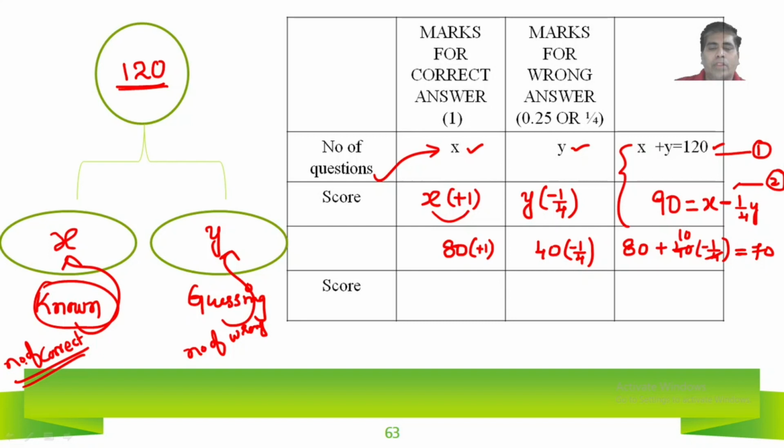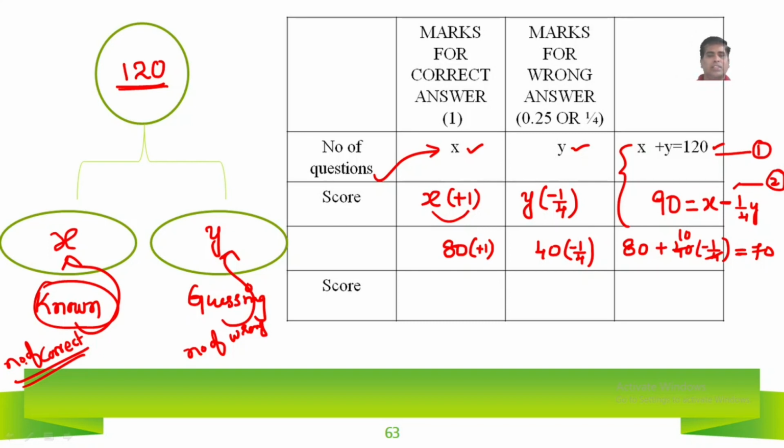Even though 80 known questions are there, his score is 70. Why? Because some questions are wrong. 40 questions are wrong. For each and every question we have to deduct 1/4 of a mark. So even though he knows 80 questions, his score is only 70. So 80 minus 10 marks he is losing.